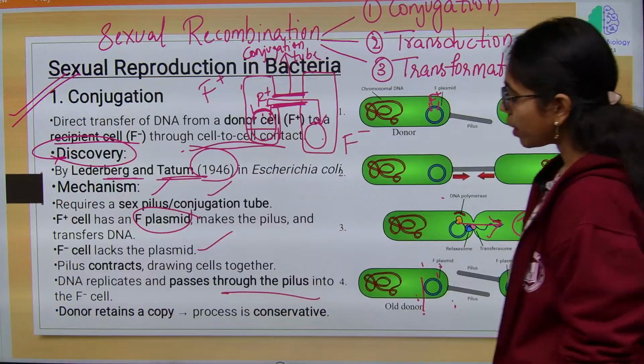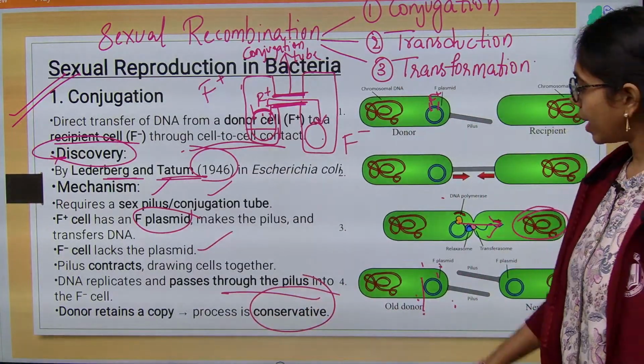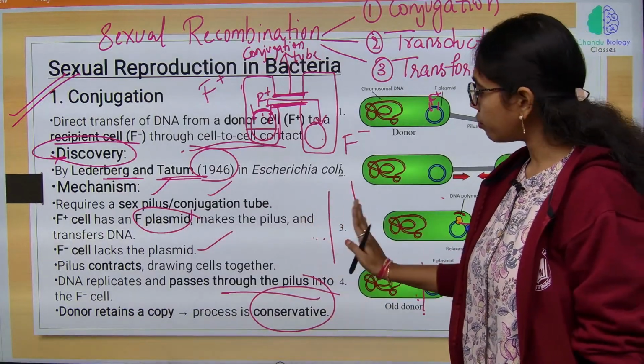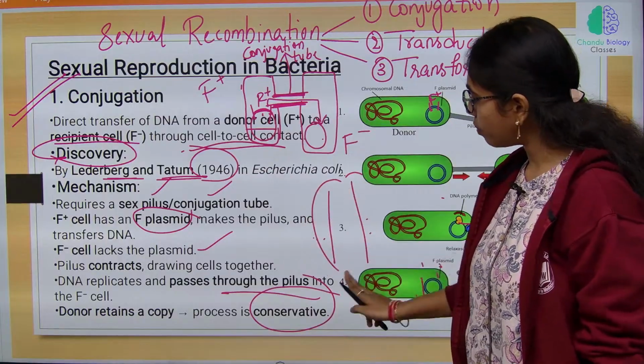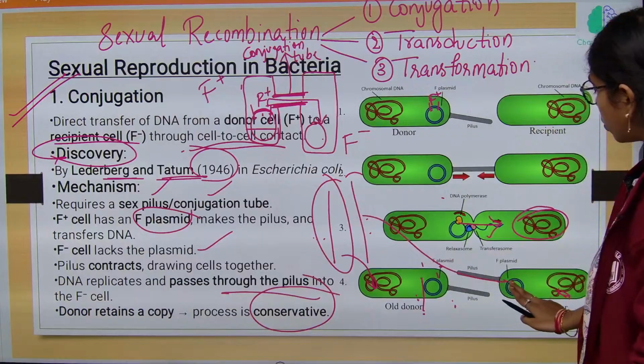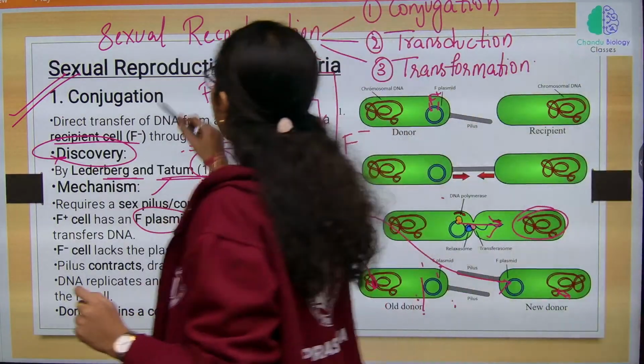So what mode of replication is happening? The conservative mode, wherein the parent DNA strand and the daughter strand are both present, of which the parent remains inside the donor cell only. The daughter copy is transferred to the F minus strain. Here there is one more concept to be remembered.